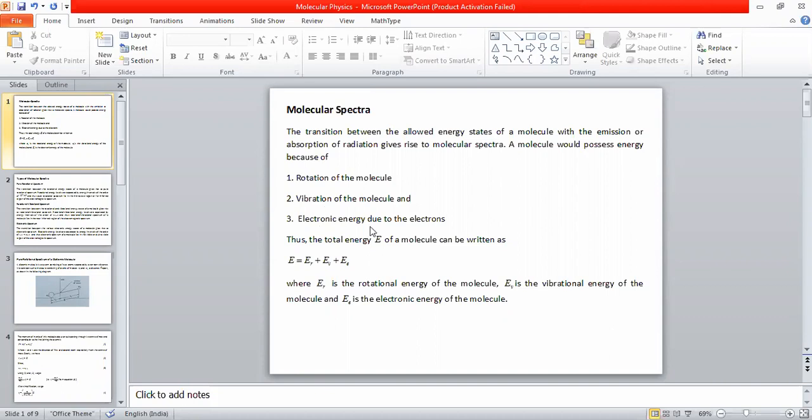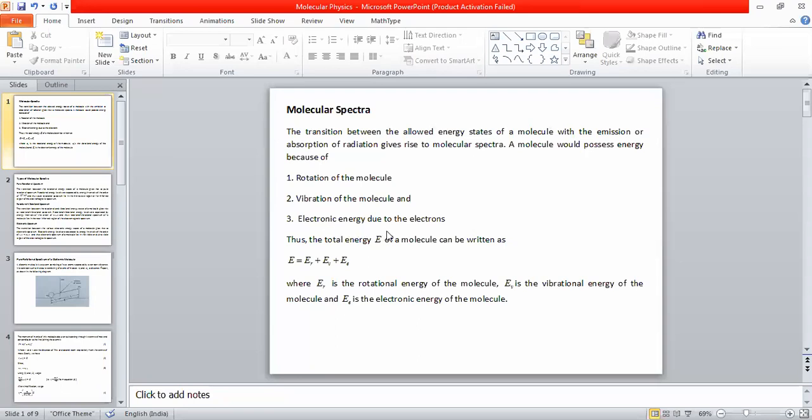Anyhow, because of the vibration, the molecule possesses another type of spectrum, which we call the rotational vibrational spectrum. And just like in the case of atoms, where electrons undergo transition and a spectrum arises, electrons can also undergo transition in the case of molecules also.